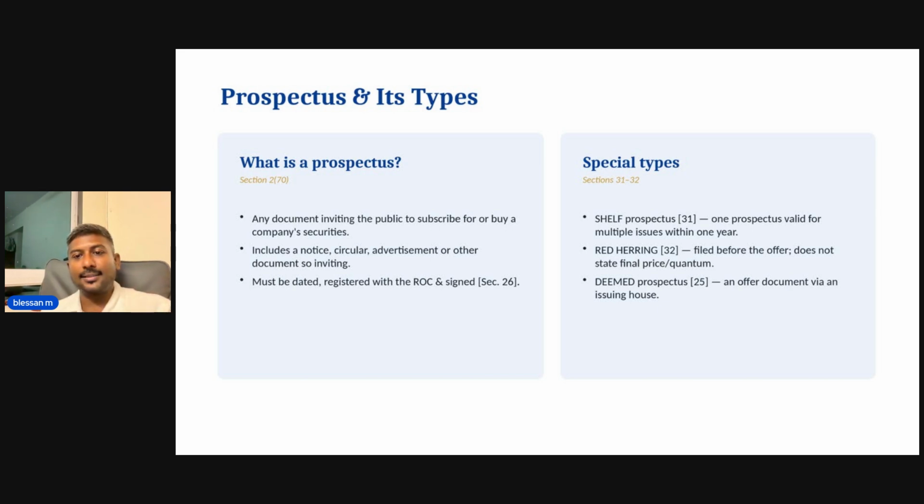And a deemed prospectus is something where the company does not call the particular document a prospectus. Usually it issues the securities through an intermediary like an investment bank or something like that. Then the law would deem the particular document a prospectus. That is when the offer document is issued by an issuing house.